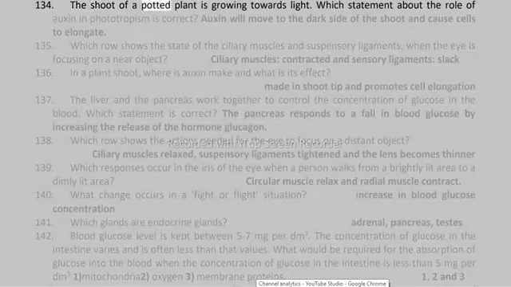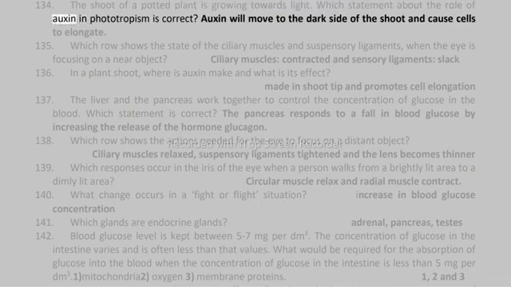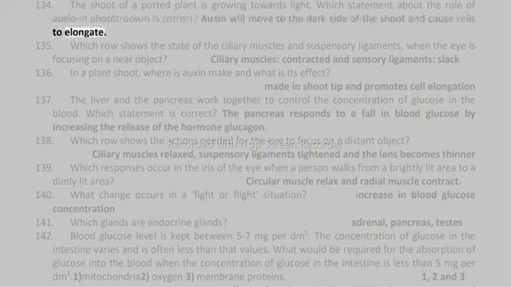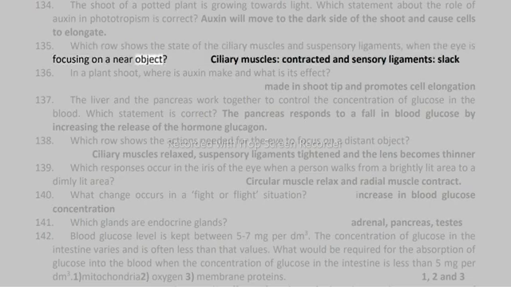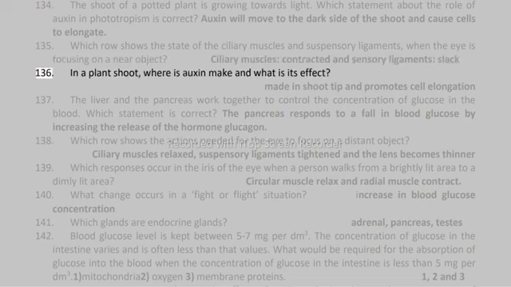134. The shoot of a potted plant is growing towards light. Which statement about the role of auxin in phototropism is correct? Auxin will move to the dark side of the shoot and cause cells to elongate. 135. Which row shows the state of the ciliary muscles and suspensory ligaments when the eye is focusing on a near object? Ciliary muscles contracted, and suspensory ligaments slack.